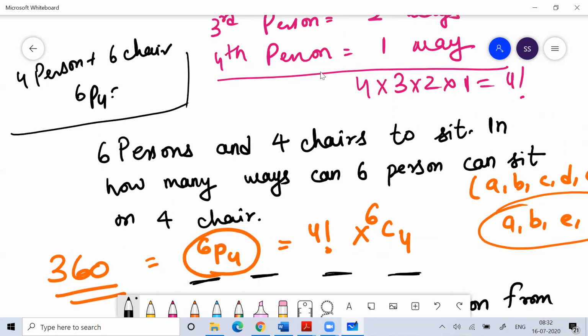Again the answer will remain the same. Don't get confused in those cases. Your answer will still be 6P4 only.